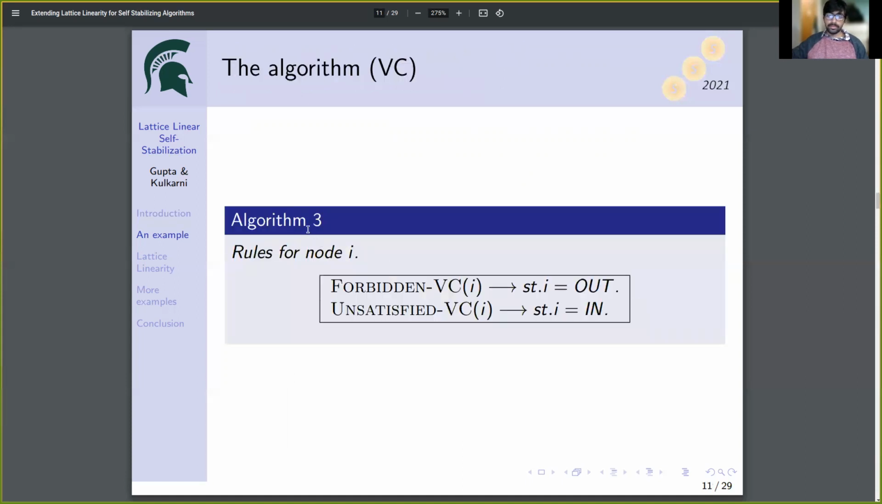Our algorithm is put as algorithm 3 for general graphs. We want to move to a feasible state as soon as possible, and so we do not change the second rule, where if a node I is unsatisfied, I changes its state to in. But we do not want I to move out of the vertex cover as soon as it realizes that it is removable. We only want to do that when I is forbidden. So we have changed rule 1, where if a node is forbidden, then it changes its state to out.